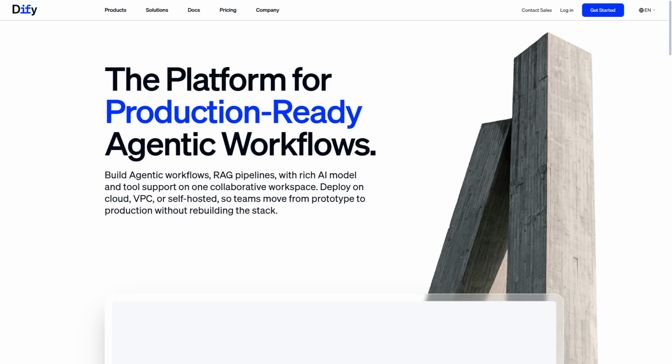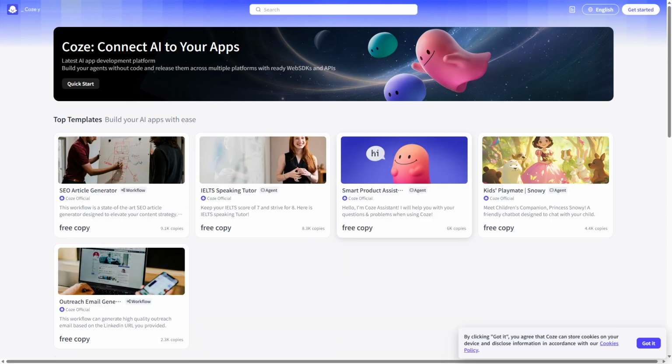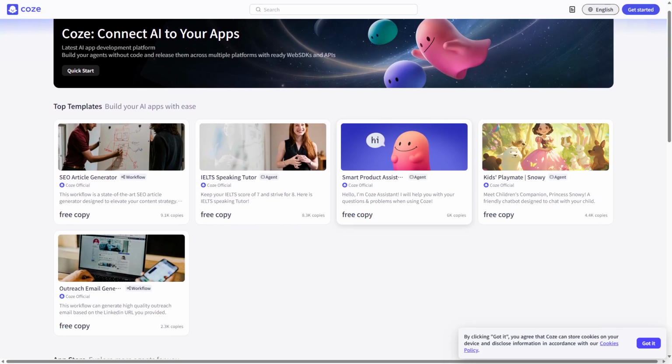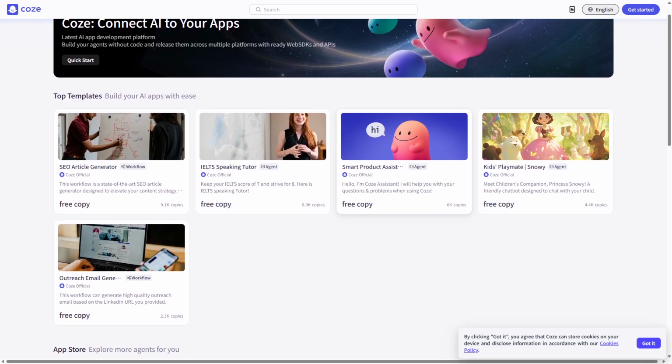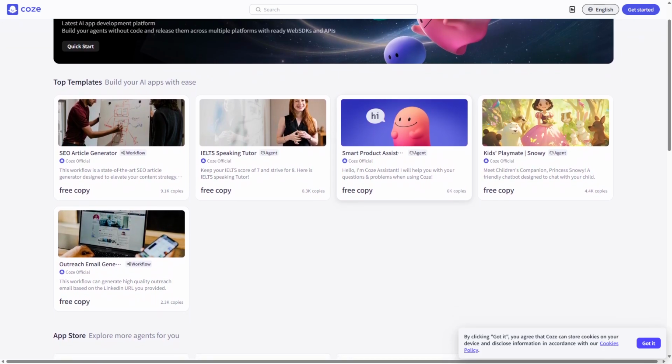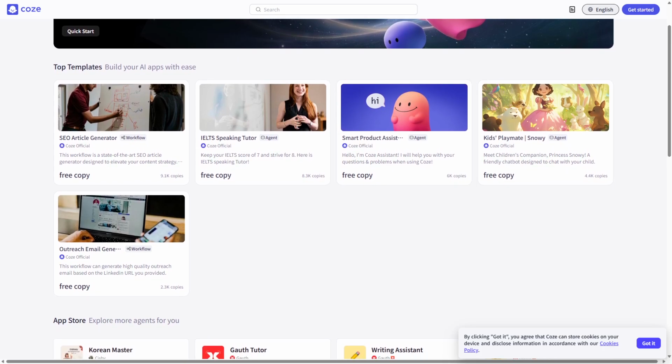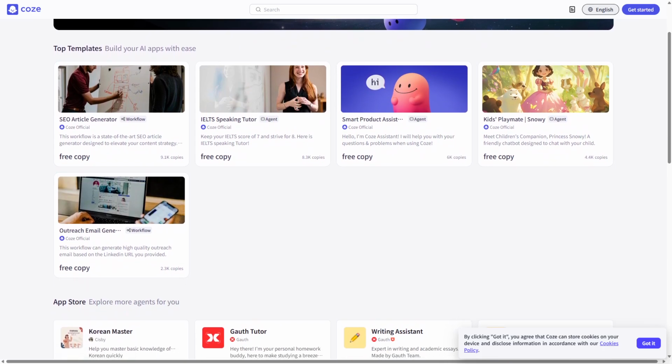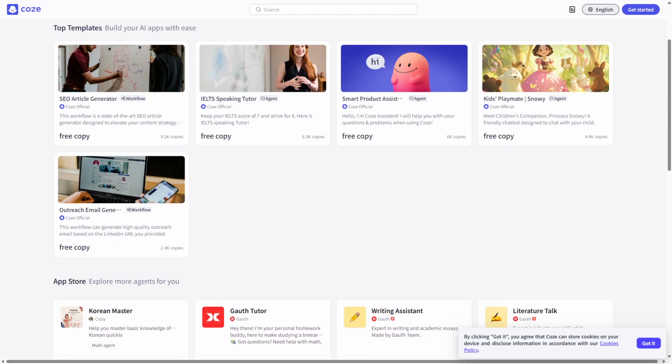The core difference lies in Coze's user-friendly, no-code approach versus Dify's powerful, customizable platform aimed at developers seeking flexibility and advanced integrations. Coze is a no-code AI app builder designed to help users create AI-driven applications quickly and easily. It works through an intuitive drag-and-drop interface, allowing users to integrate AI models without writing code.